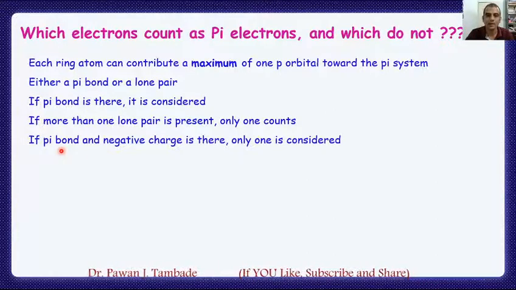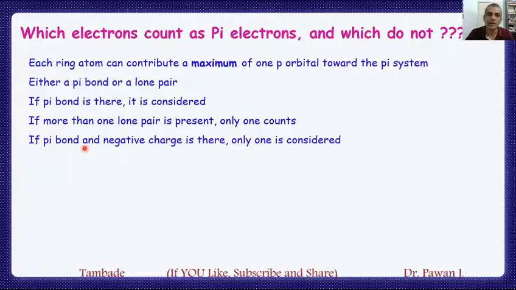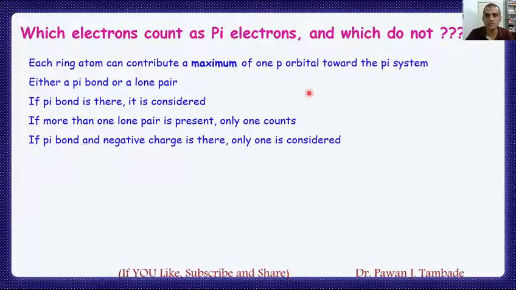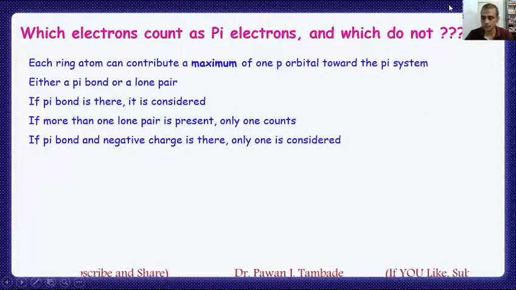If a pi bond and a negative charge are there, then only one is considered, that is, only the pi bond is considered, the negative charge is not considered, because the rule says that for the pi system only 1 p orbital is to be considered for each atom in a ring. So let us have a look at some examples to understand this point more clearly.